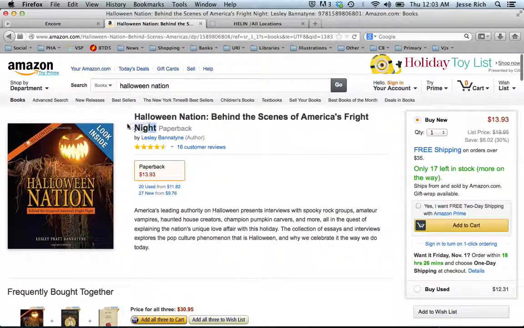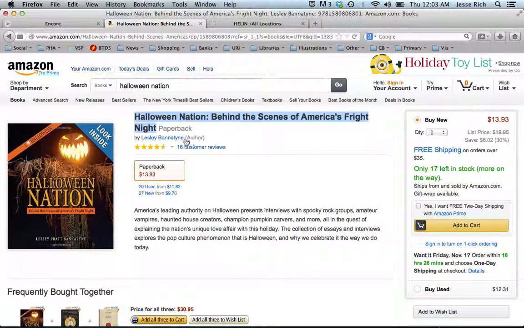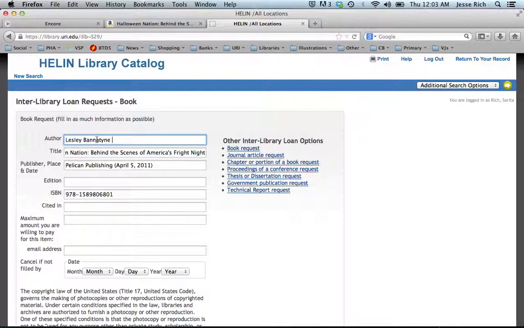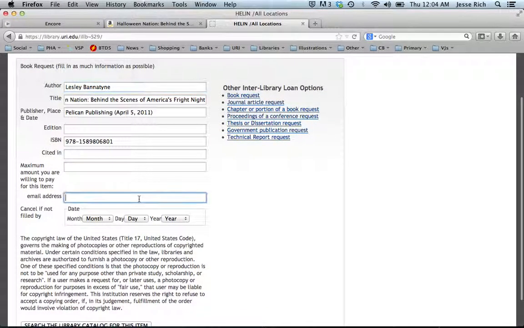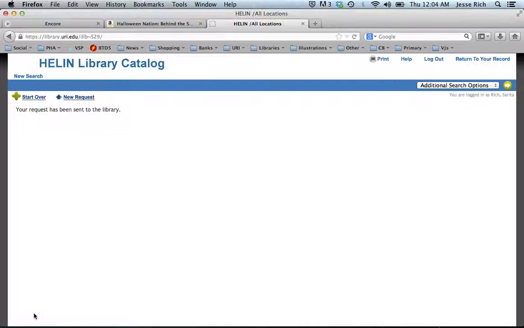And title, author, and the other dates. Make sure that you put in your email address here, so they can email you when the book is ready, and then submit this request. And then URI will send you an email when the book is ready for you to pick up at the library.